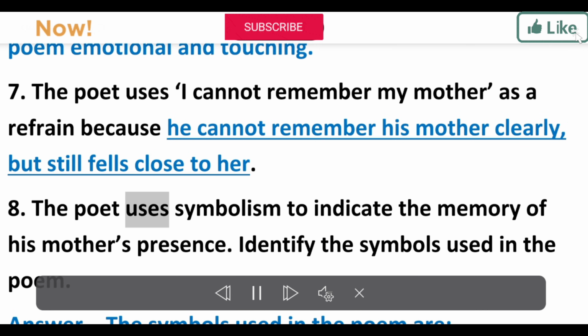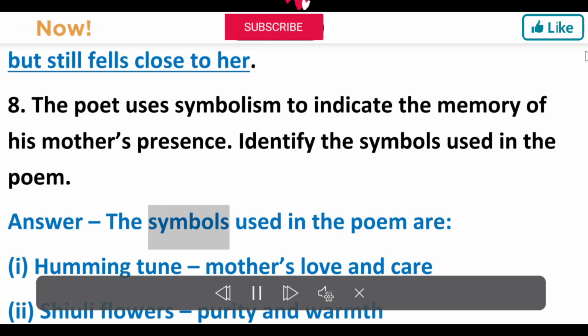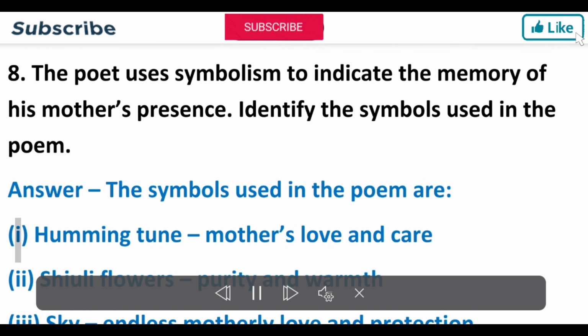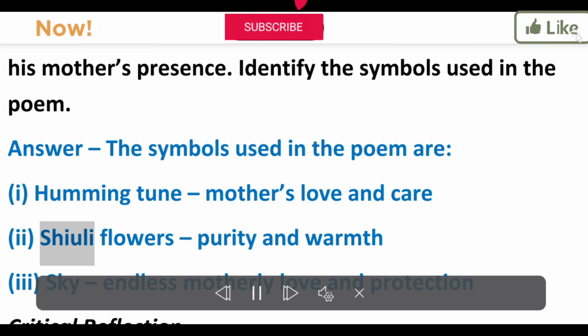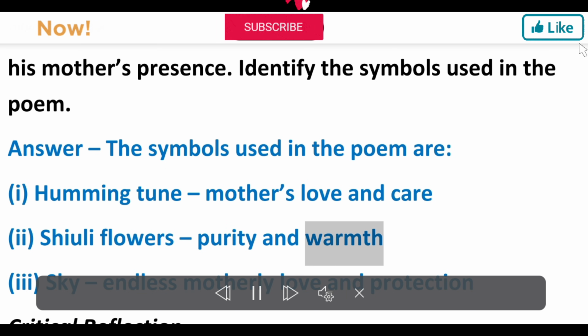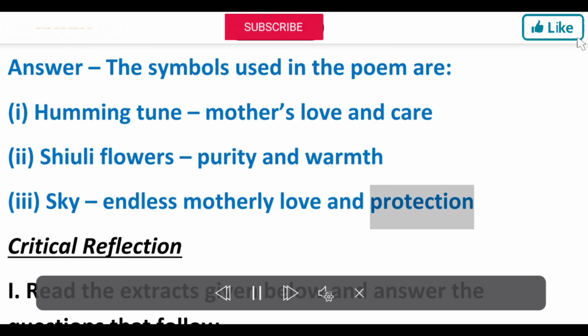8. The poet uses symbolism to indicate the memory of his mother's presence. Identify the symbols used in the poem. Answer. The symbols used in the poem are (i) humming tune, mother's love and care; (ii) shuli flowers, purity and warmth; (iii) sky, endless motherly love and protection.